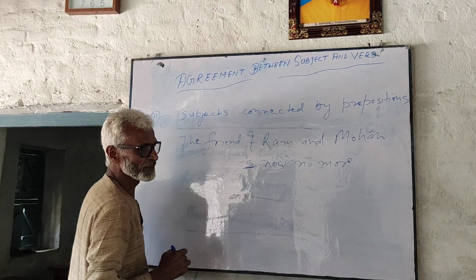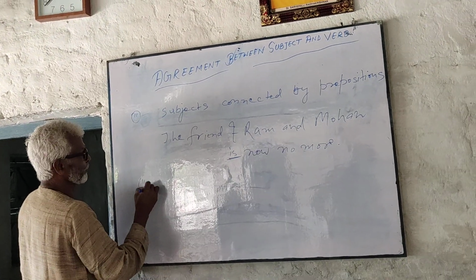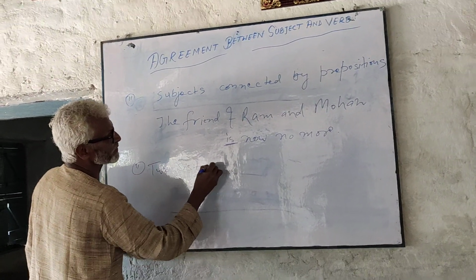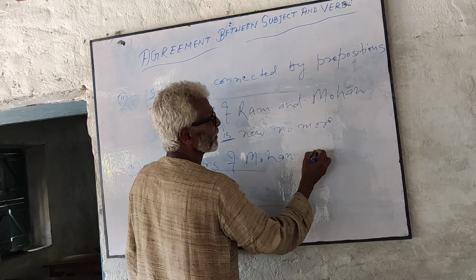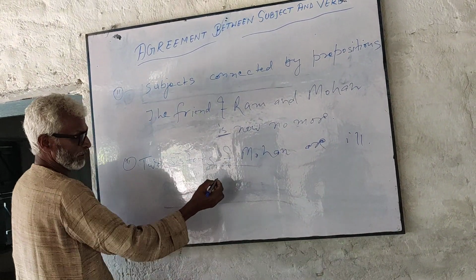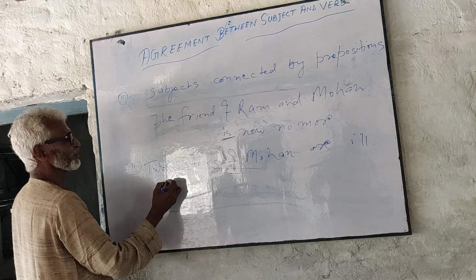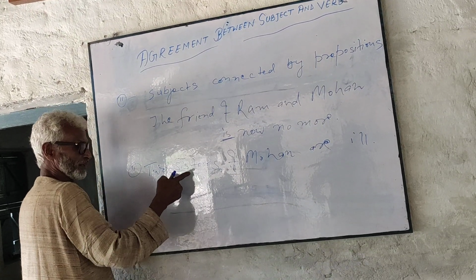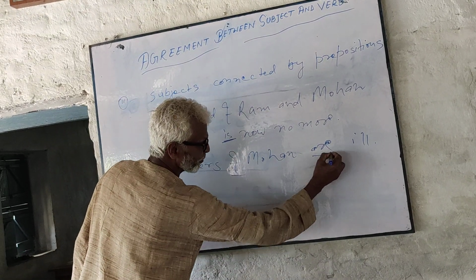Same is the case with: two sisters of Mohan are in. The first preposition in this connection is of, and before it the subject is two sisters. This is in the plural number, and so the verb is in the plural number, are.